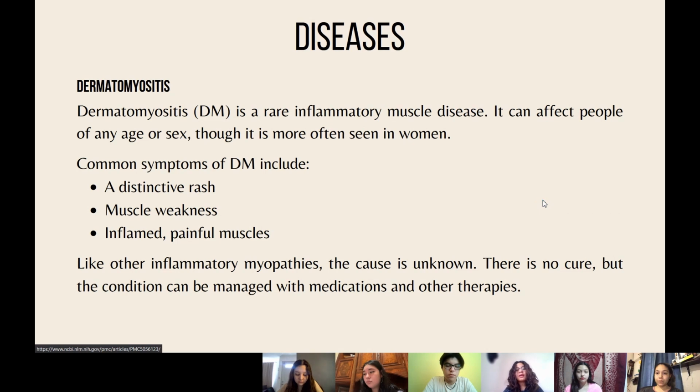Now, dermatomyositis. This is a rare inflammatory muscle disease and it can affect people of any age or sex, but again is more often seen in women. Some common symptoms include a distinctive rash, muscle weakness, and inflamed, painful muscles. Like other inflammatory myopathies, the cause is unknown. There's no cure, but the condition can be managed with medications and other therapies.